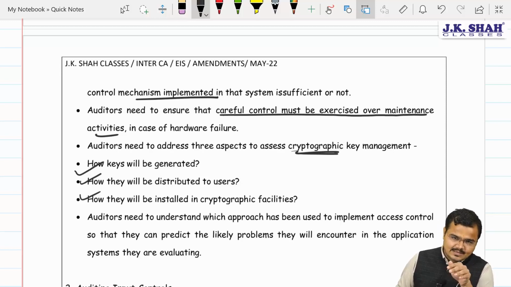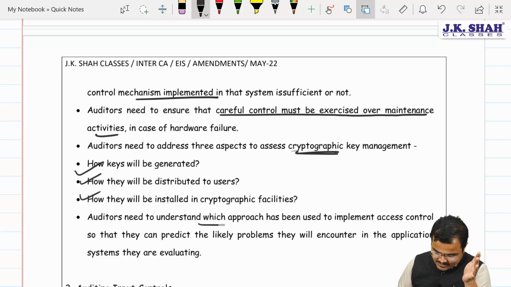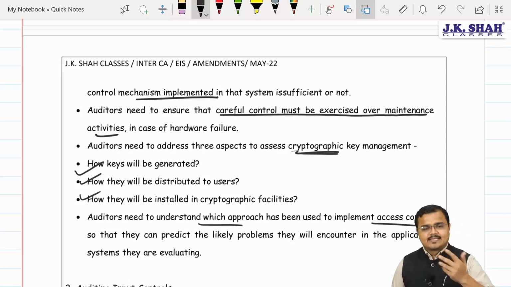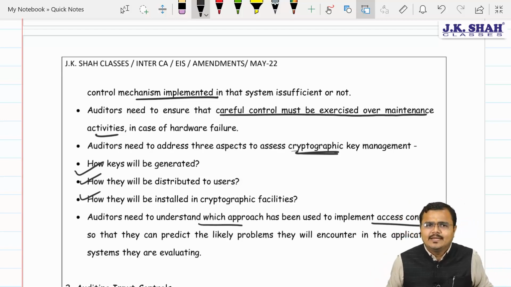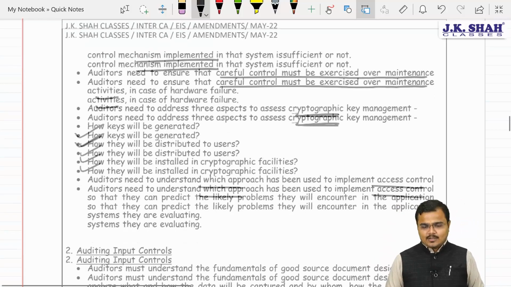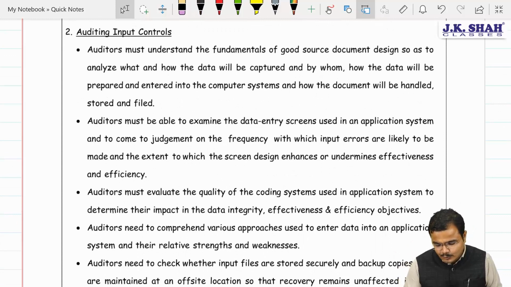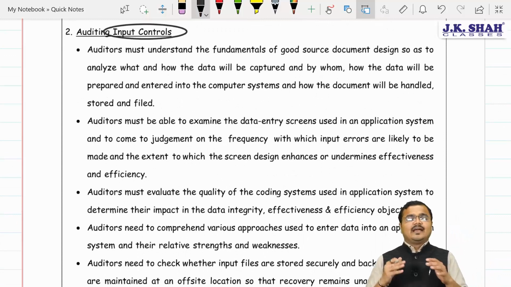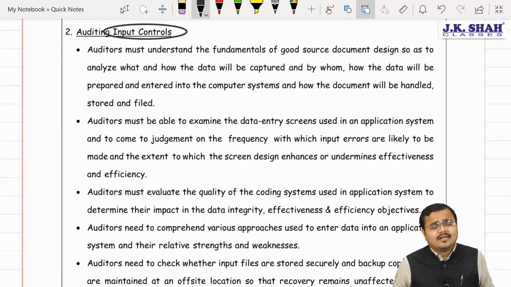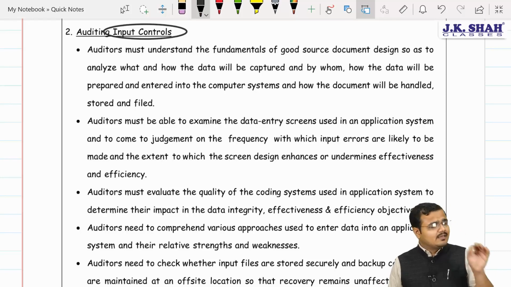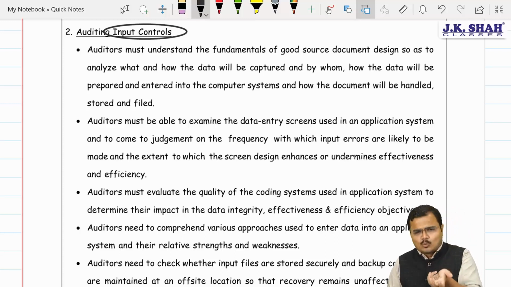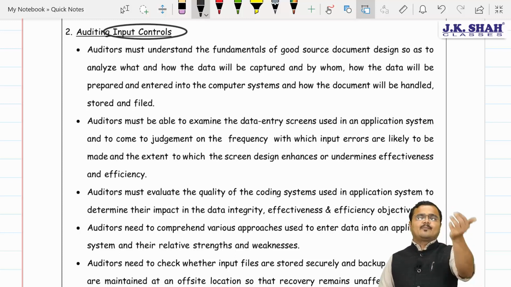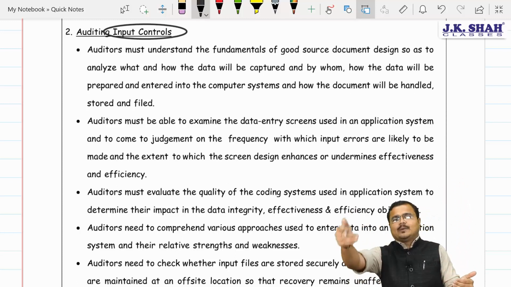Okay. Yes sir. We need to understand the approach which is used in the access controls, and if any changes are needed, then such changes will be recommended by the auditor. The second control obviously comes to what? Sir, input control. Because whenever we are taking the input, chartered, the auditor needs to make sure that a good source documentation system is there. We don't want any source document, chartered. Source document means what? Sir, voucher, basically through which I am going to enter the data into my system.